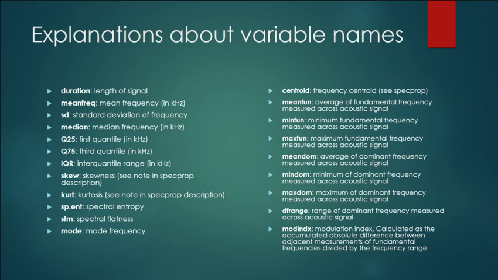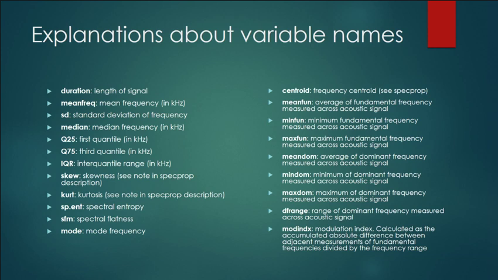And now, here are all the variable names that we can see in our datasets. The first one is the duration, which is the length of a signal. As you can see, our voice can be seen as a kind of signal that's being received by the machines. The length of the signal usually depends on how long we are speaking. Following that is the mean frequency, which is the frequency at which we speak.